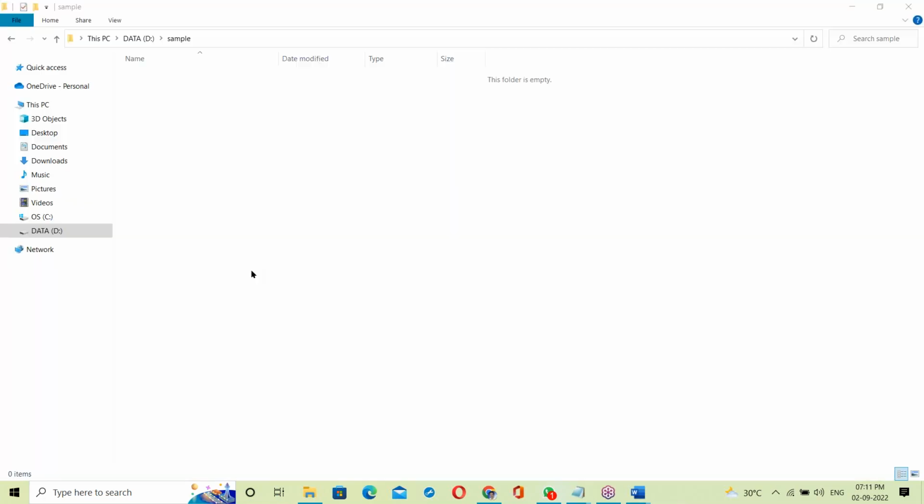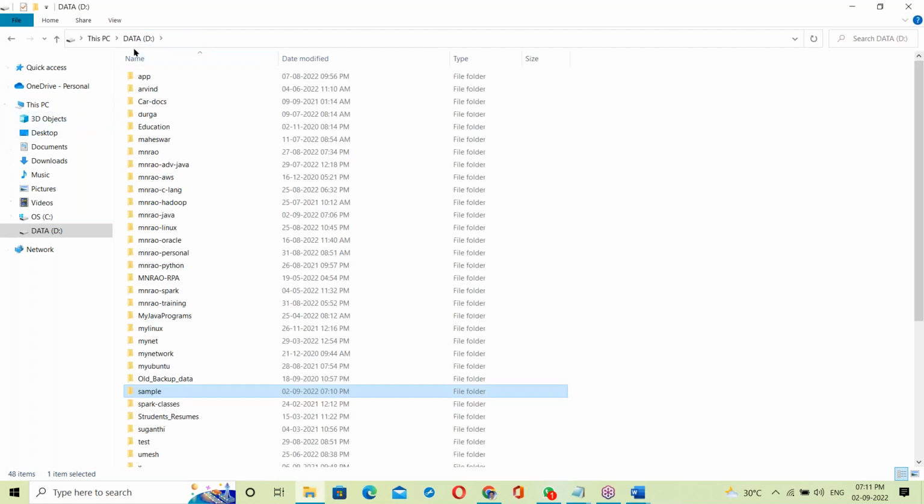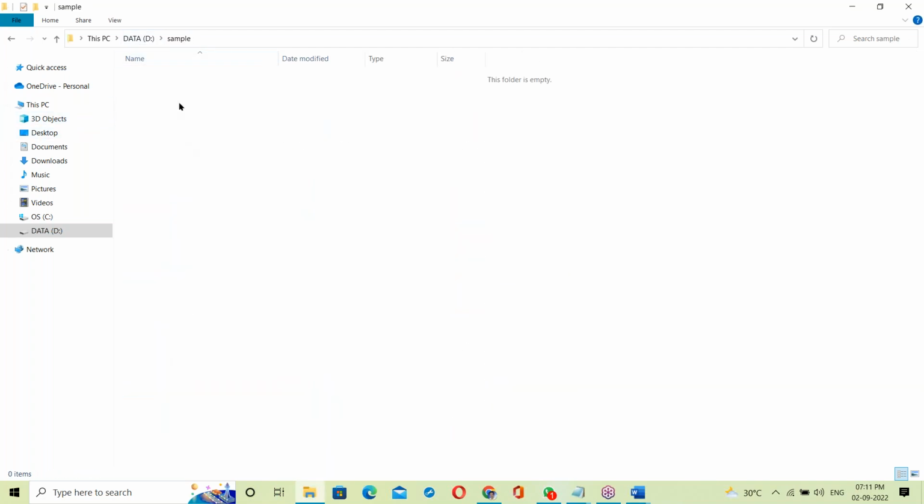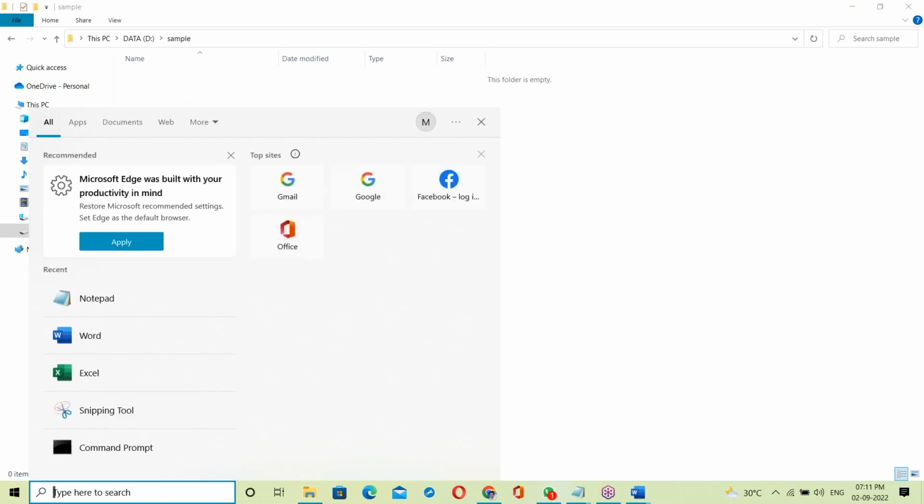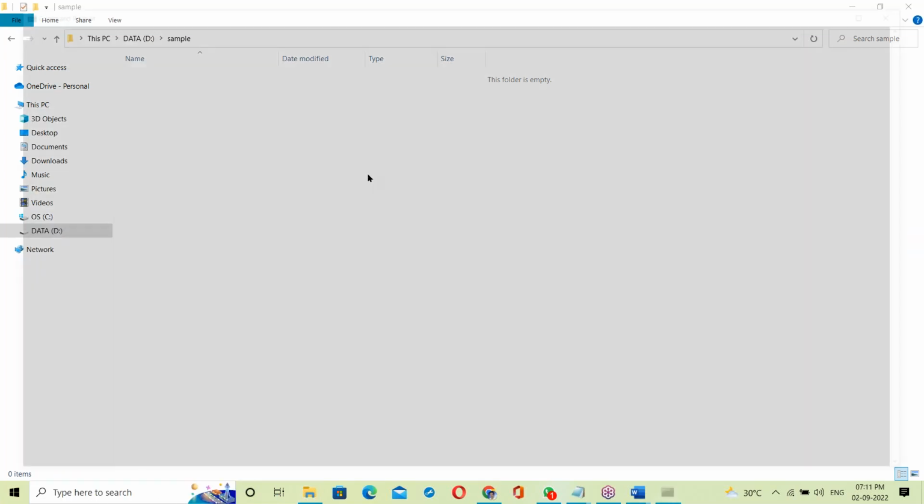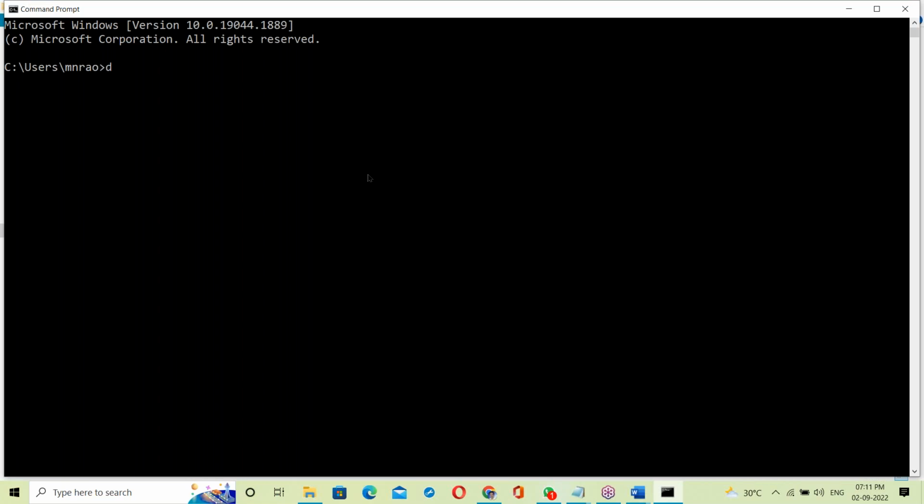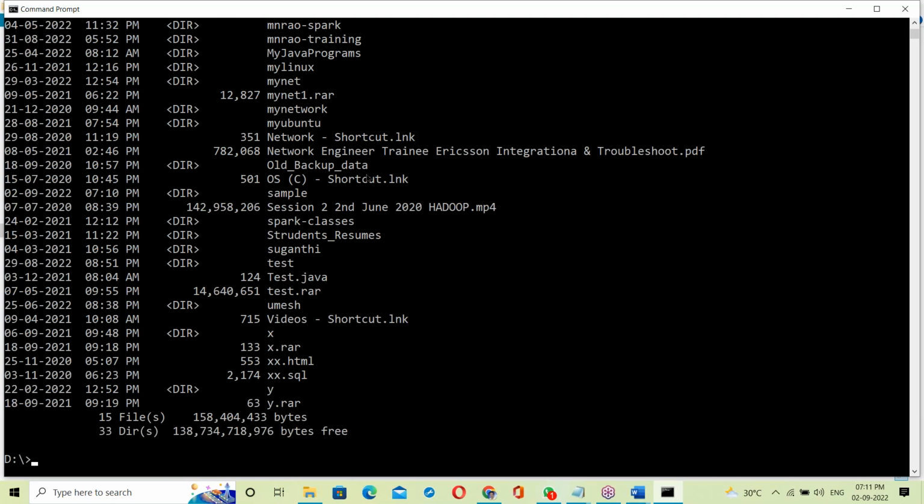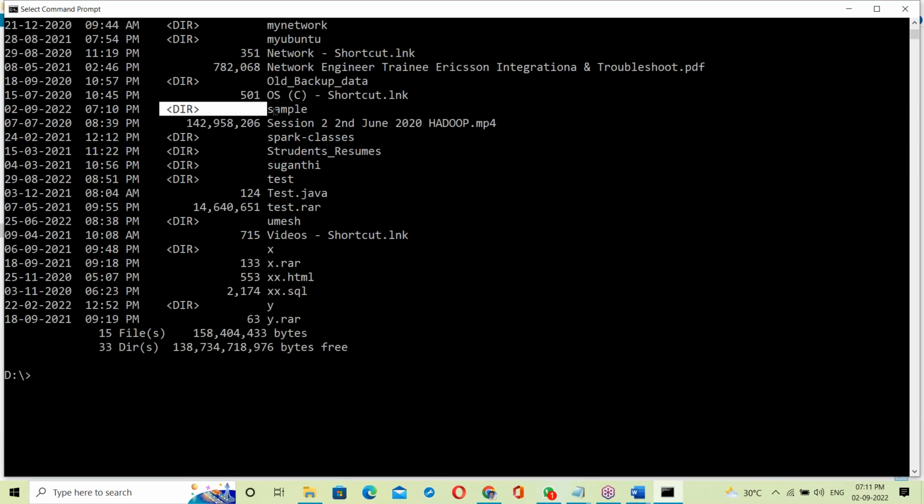I'm repeating once again. In the D drive there is a sample folder. How to go to it? Open Command Prompt with CMD. After opening it, D colon takes you to the D drive. Check the contents with dir. It shows the contents of the D drive, here this is sample. Now go to sample. It's a directory. How to change to the sample directory?